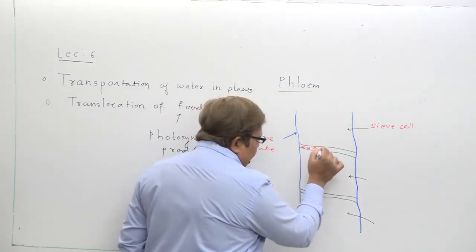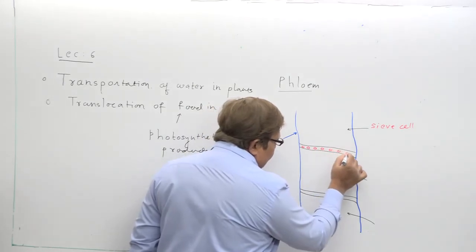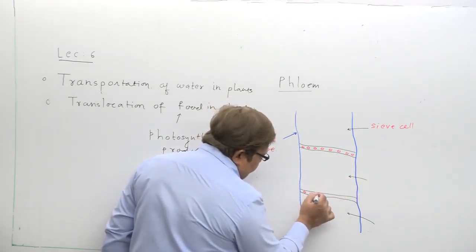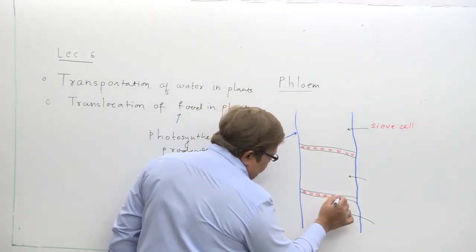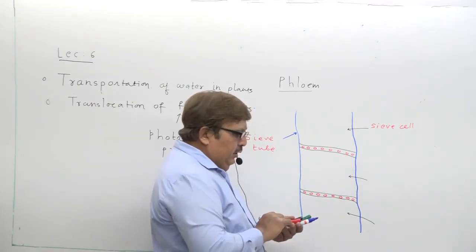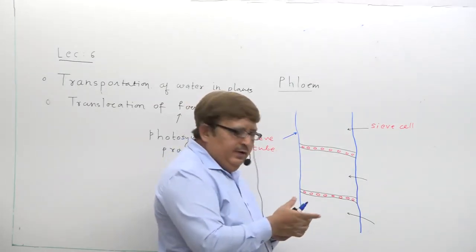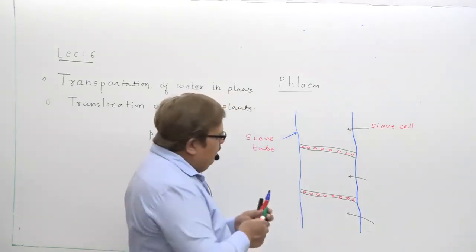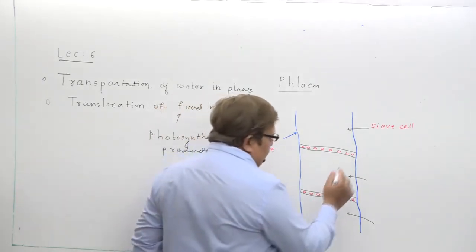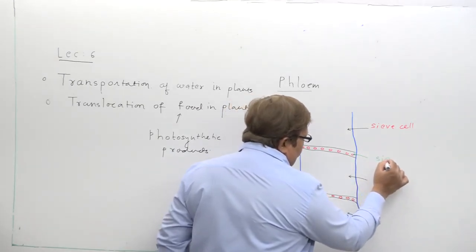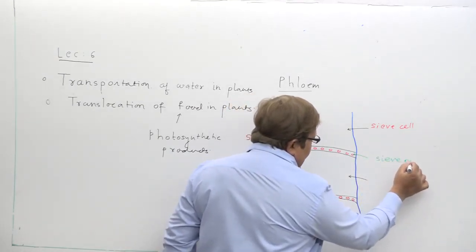It means it has minute holes. Can you remember this from 9th standard? These minute holes are known as sieve pores. See, these minute holes present here are known as sieve pores.